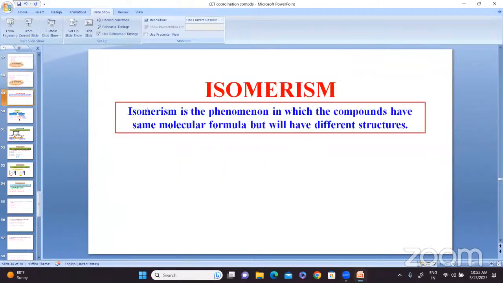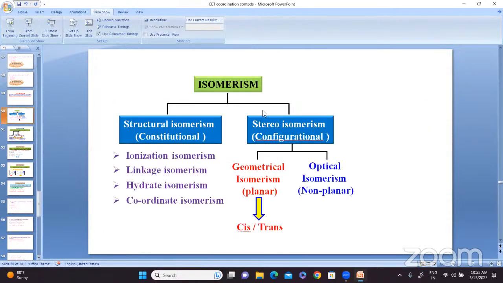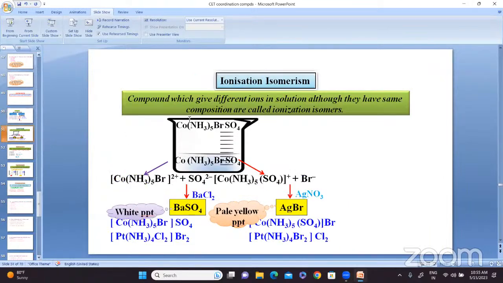Isomerism. What do you mean by isomerism? It is a phenomenon in which compounds have the same molecular formula but different structures. Isomerism is divided into two types: structural isomerism and stereoisomerism. So we'll see structural isomerism first. What is structural isomerism?